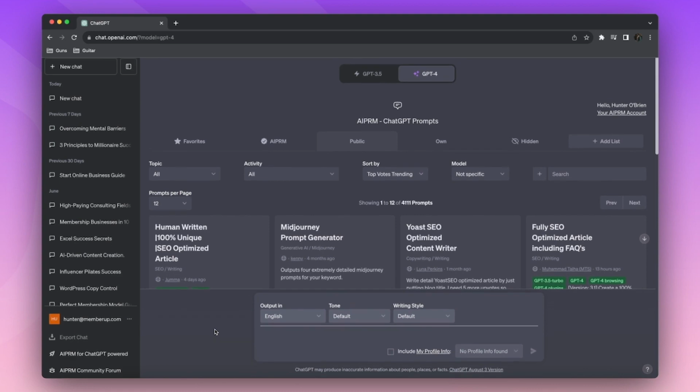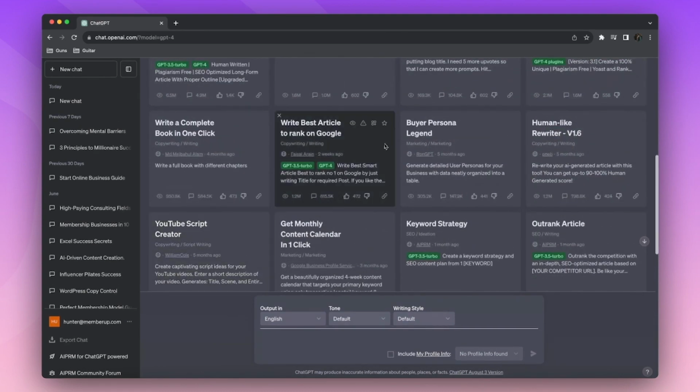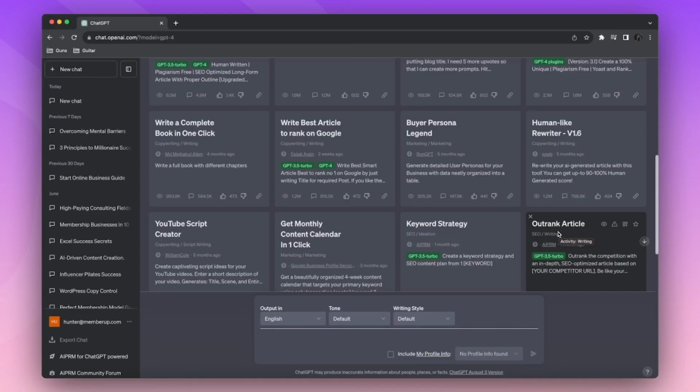All right, now that we're here in ChatGPT, there are a few different prompts that it has for you. So for example, here, there's a YouTube script creator. There's a keyword strategy where you can come up with different keywords for videos. Something else that's actually really cool is that you can have it help you write certain blog posts. So if there's topics in a certain industry, you can go find other blog posts that rank on Google, and then you can actually have it help you try and outrank that blog post, which is actually pretty cool. But like I said, we're just gonna focus on doing YouTube specific content.